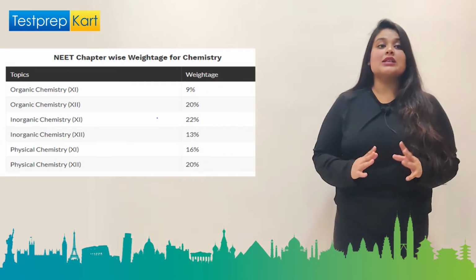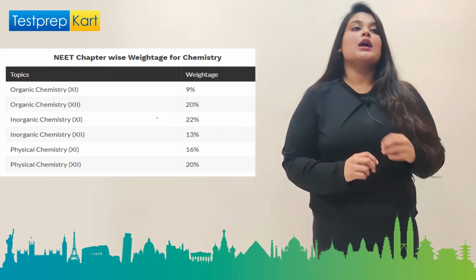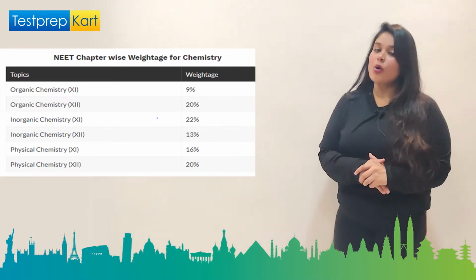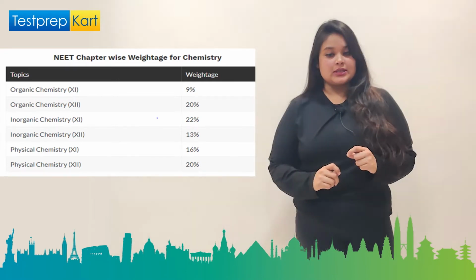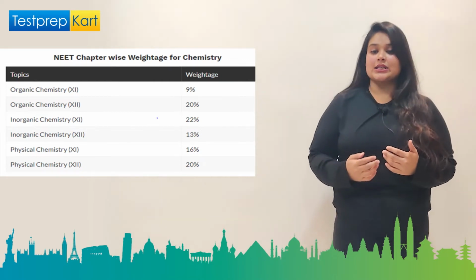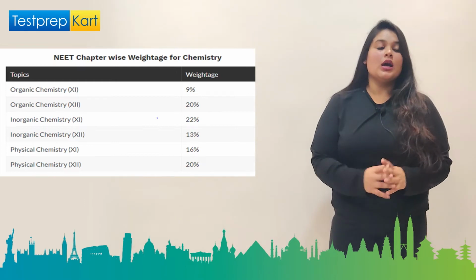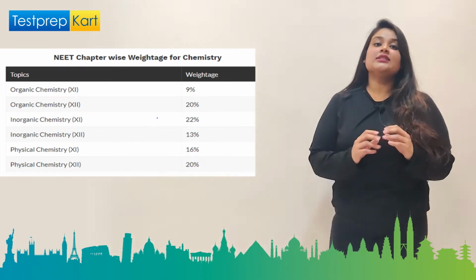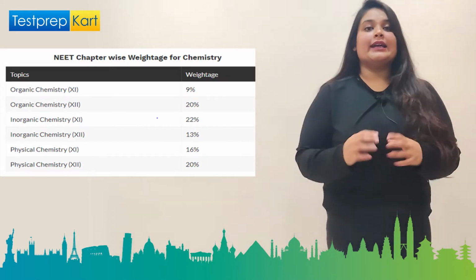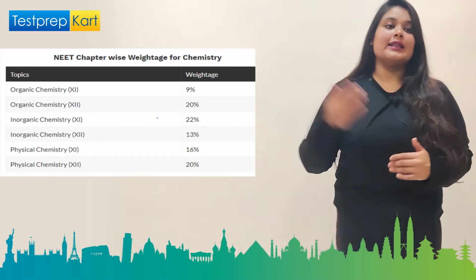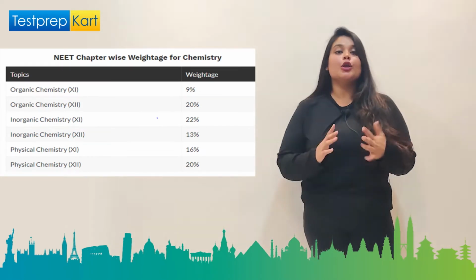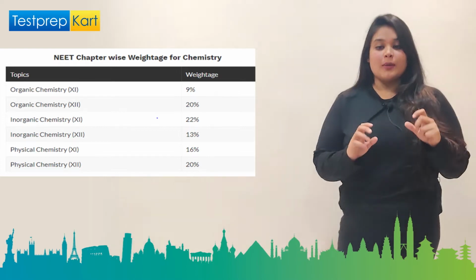Organic chemistry of class 12, which is very important and a vast portion in chemistry, holds a weightage of 20%. Inorganic chemistry of class 11th and class 12th together hold a total of 35%, which means that if you lack in any of the portions of chemistry, either organic, inorganic or physical chemistry, you are going to lose a lot of marks.